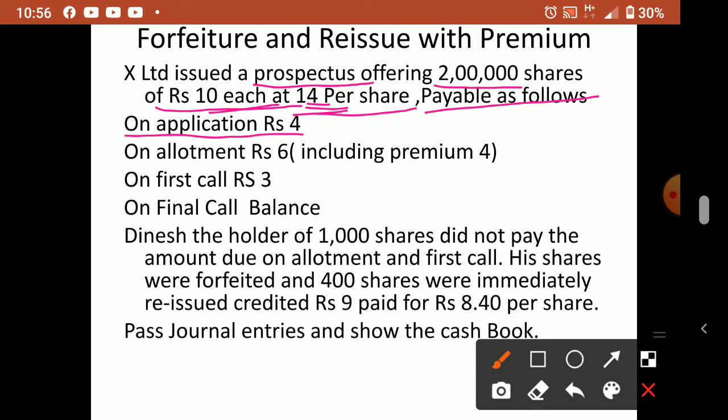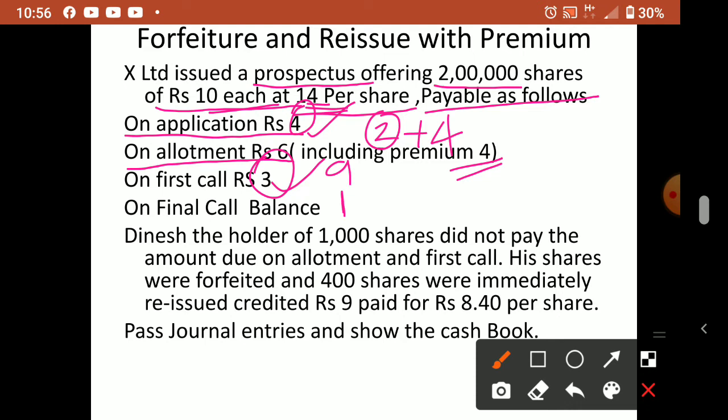On application, rupees 4. So on the first installment, application, they have to pay rupees 4. Allotment, rupees 6, including premium. The premium is 4, we already know. Then what will the allotment be? 2 plus 4. Okay, first call 3. Then the balance is the final call. So the balance will be how much? Don't take the premium when you calculate the balance amount of any installment. 4 plus 2, 6. Okay, 6 plus 3, 9. So 9 out of 10, 9 over. So the balance will be how much?